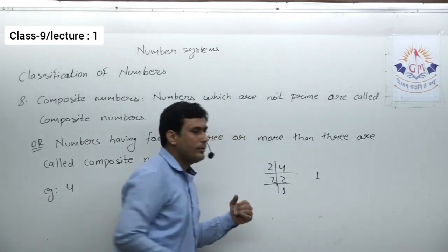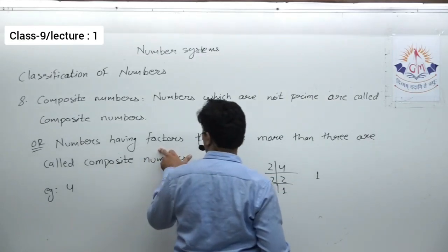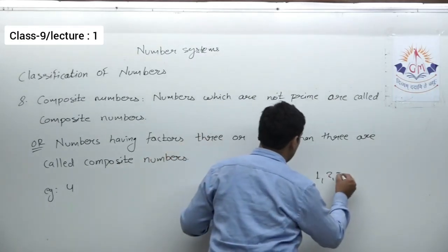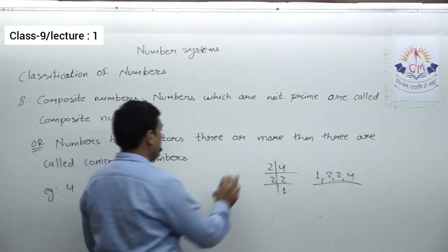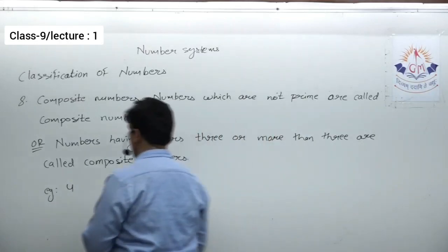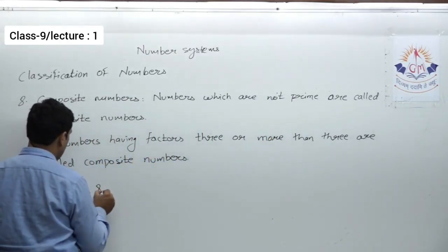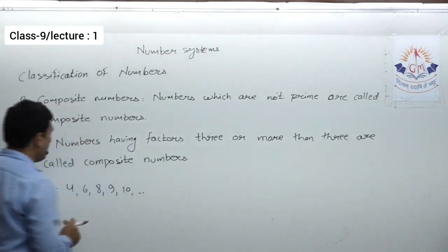So here factors are 1, 2 and 4. So it has more than 2 factors. So it is a composite number. Okay, so 4, then 6, then 8, then 9, 10 and so on. These are the composite numbers.